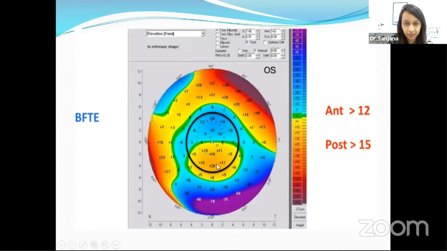Just to look at this, for example, here we see there are some values like plus 20, plus 17. This is a front elevation map. So these are definitely values of more than 12, which indicates that there is some amount of steepening or other elevation which is being seen abnormally on the anterior float.